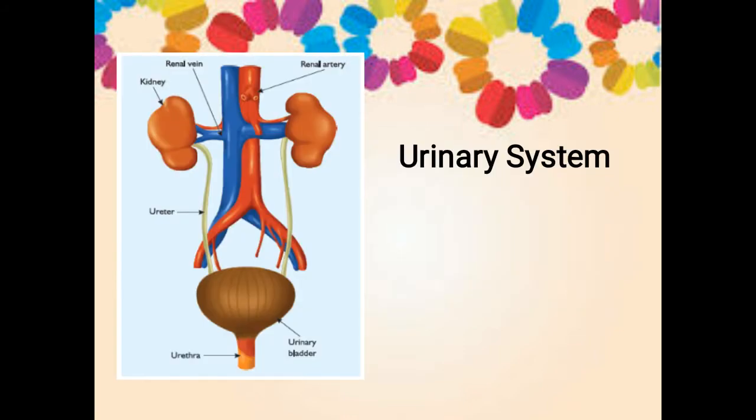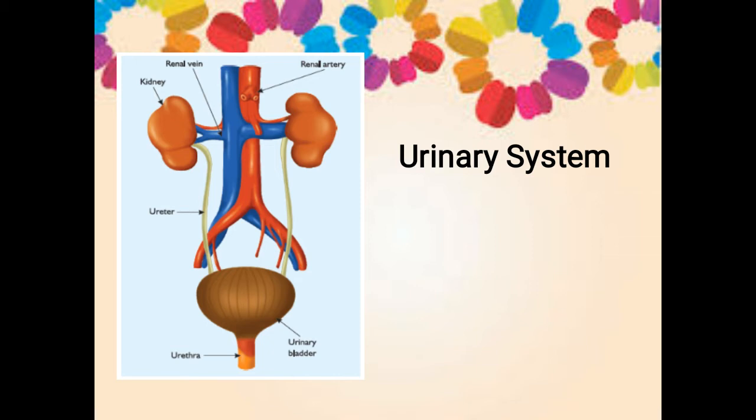Right? Then we saw about urinary system. Right? So what are the parts of urinary system? It contains renal artery, renal vein, kidneys, ureter, urinary bladder and urethra. So how it functions? What is the main purpose of kidney?